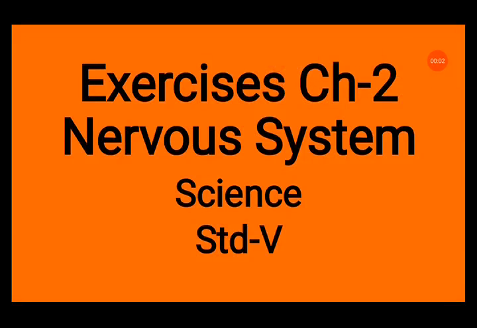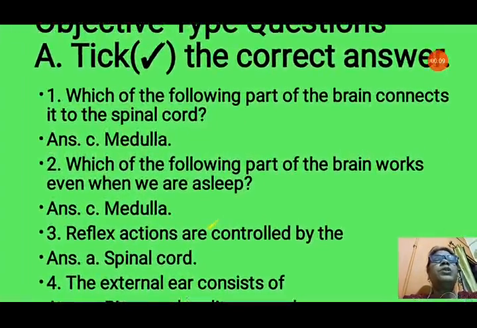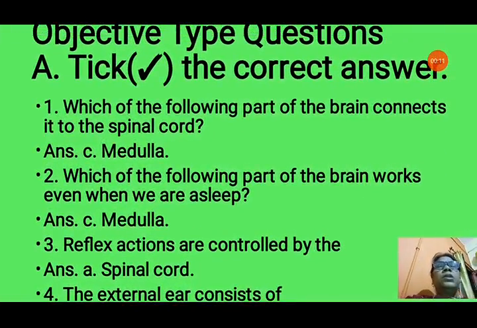Today in our system we will start exercises. Let us start with exercise A. Objective type questions. Exercise A is tick the correct answer. So first question is, which of the following part of the brain connects to the spinal cord? Options are cerebrum, medulla, cerebellum, none of these.